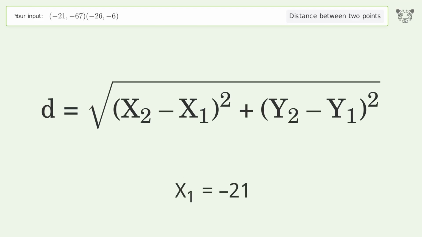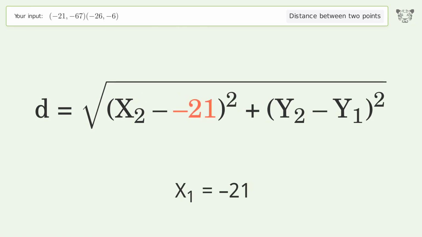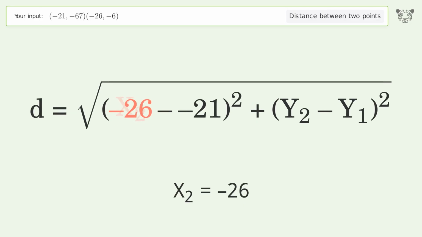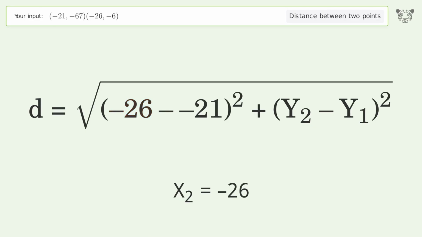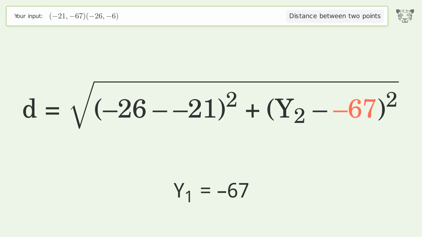x1 equals -21. x2 equals -26. y1 equals -67. y2 equals -6.